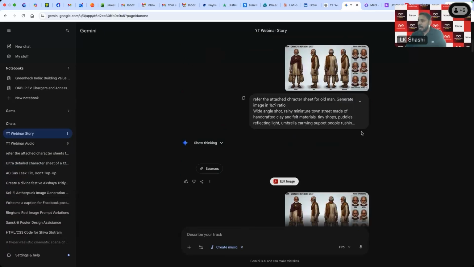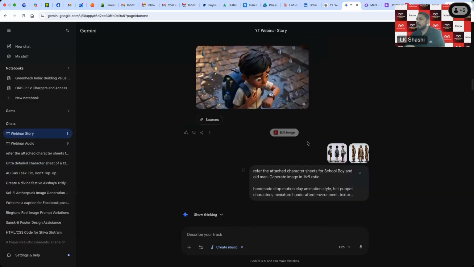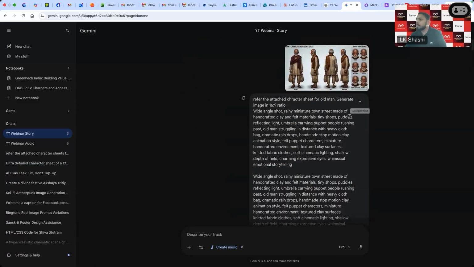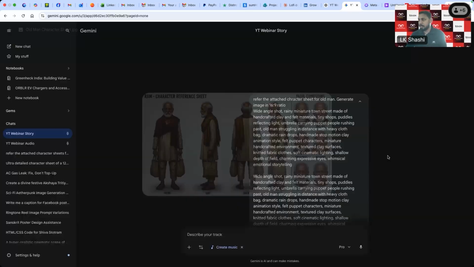But what I'm doing here, you can see I have given this prompt, but I also added this prompt, which I think I have given to the team. They will paste it in the chat. This line must be written at the beginning. Then you paste the prompt that you received from ChatGPT and also attach. So let's say I am just generating the image for the old man. You have to upload your old man character sheet, so that it will refer to the character and only generate the character with the same face and getup and the style of the person we are using.